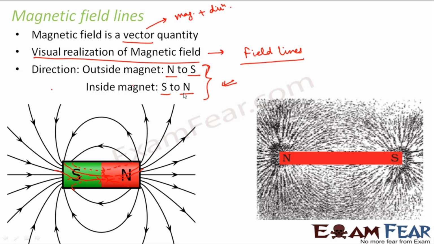So till now, what did we study? What is magnetic field? It is the region around the magnet where you can feel the effects of the magnet. Magnetic field is a vector quantity. In order to define magnetic field, you need the magnitude as well as direction. Now, how do we represent magnetic field? Magnetic fields are represented in the form of magnetic field lines. For a bar magnet, they are closed continuous curves, and it was first demonstrated by an experiment performed with a bar magnet and iron filings.